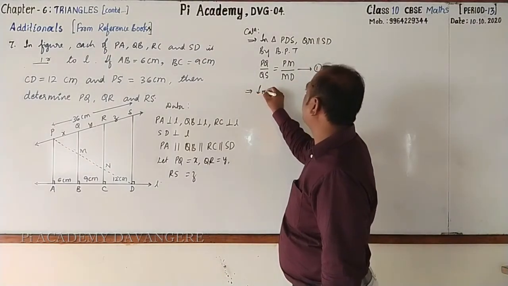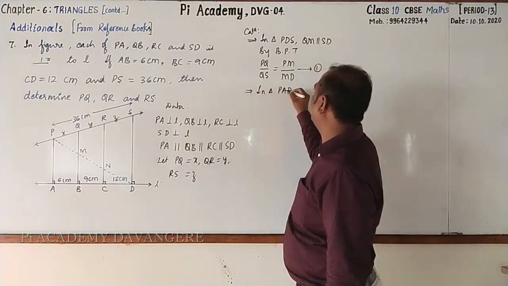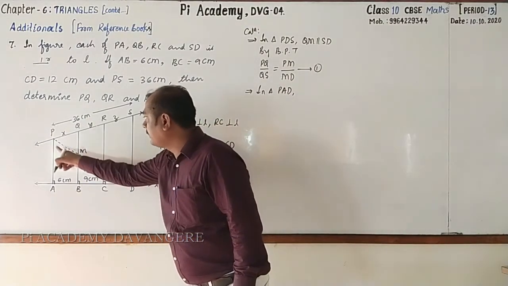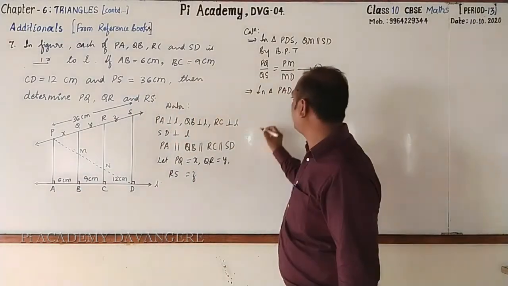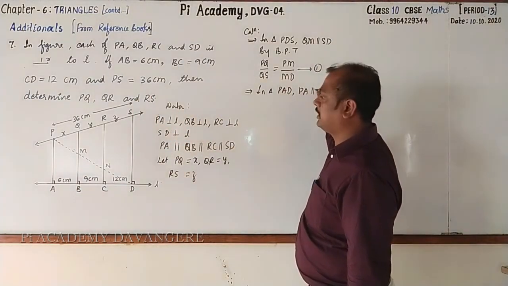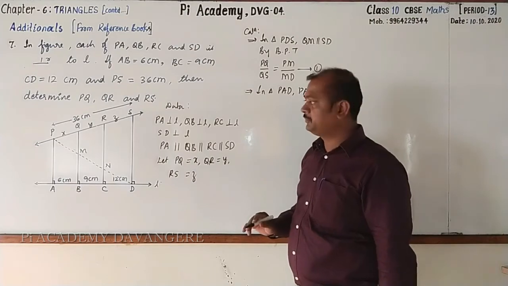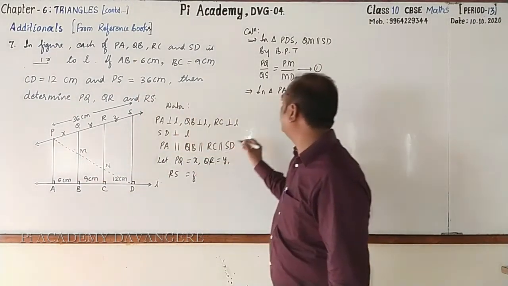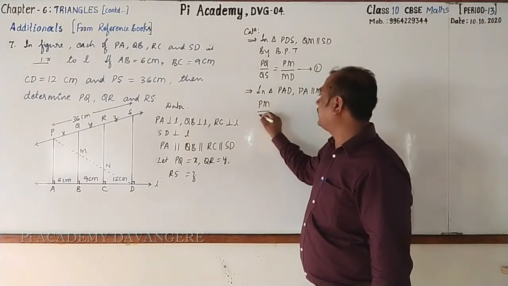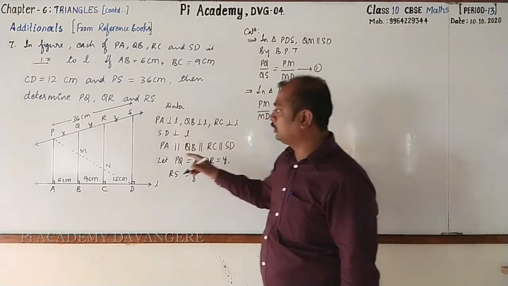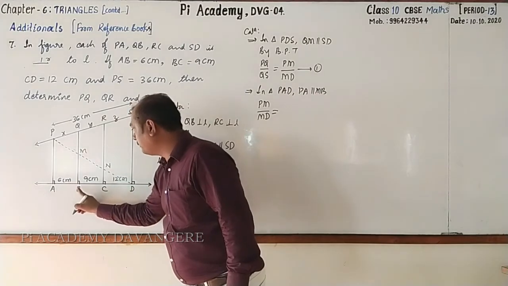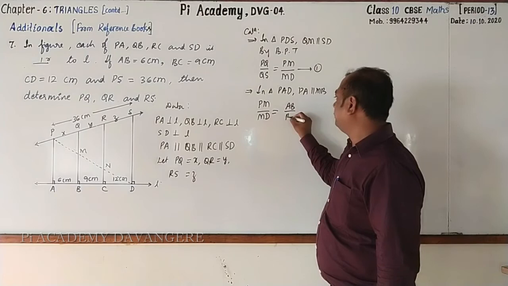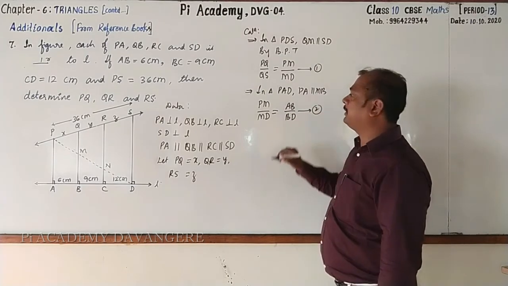In triangle PAD, here observe, MB is parallel to PA. Followed? Then we can write, observe, PM by MD is equal to AB by BD. You may call this as statement 2.